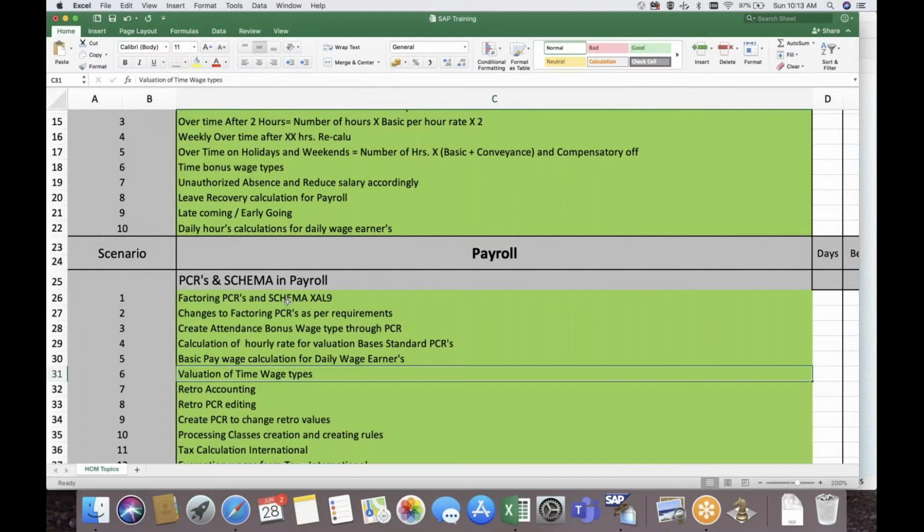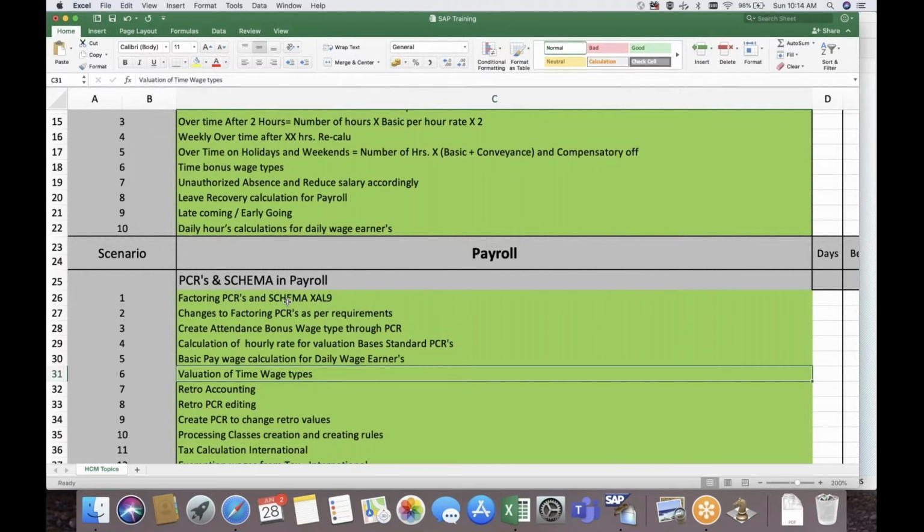One we will call factoring. Where there is unauthorized absence or an employee joins in the middle of the month, or unpaid absences, the salary should reduce. Sometimes in factoring we have a few requirements, like a leave type, say for example, educational leave. If the employee has gone on educational leave, only basic should get paid. The rest of the elements should not get paid.